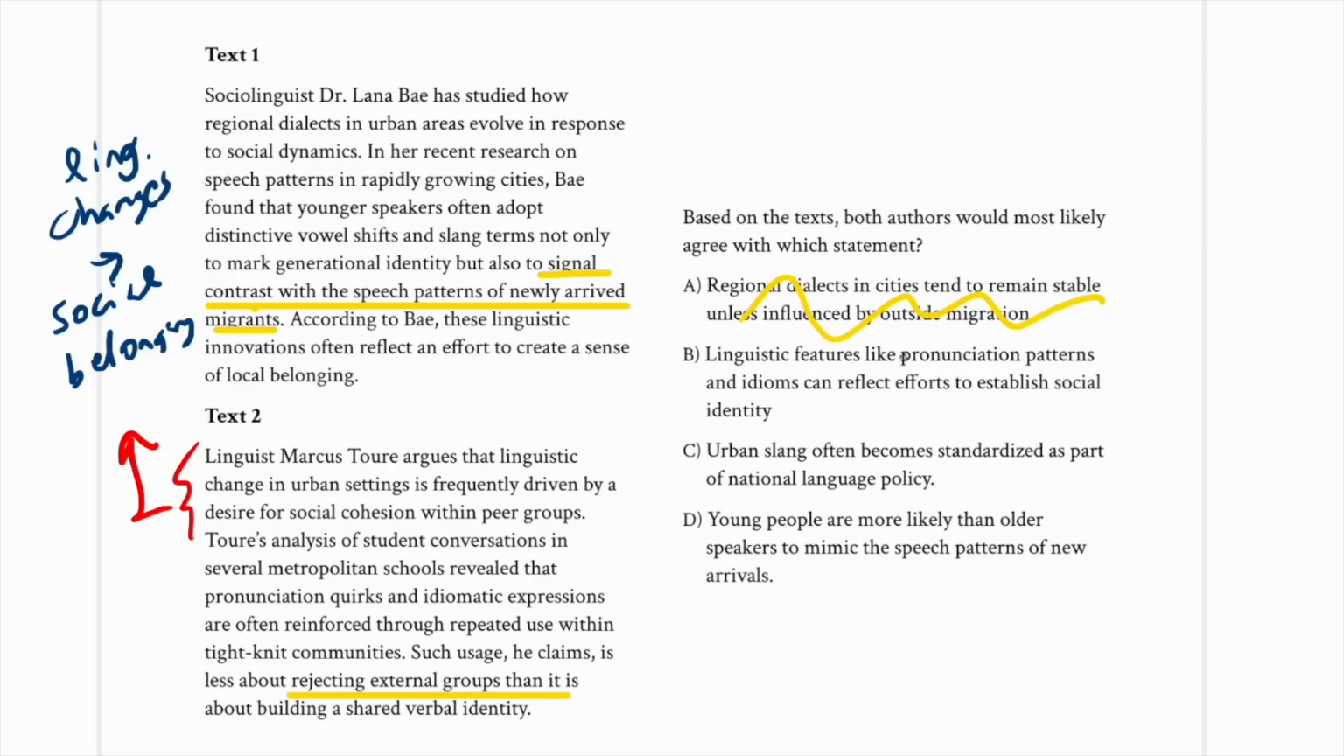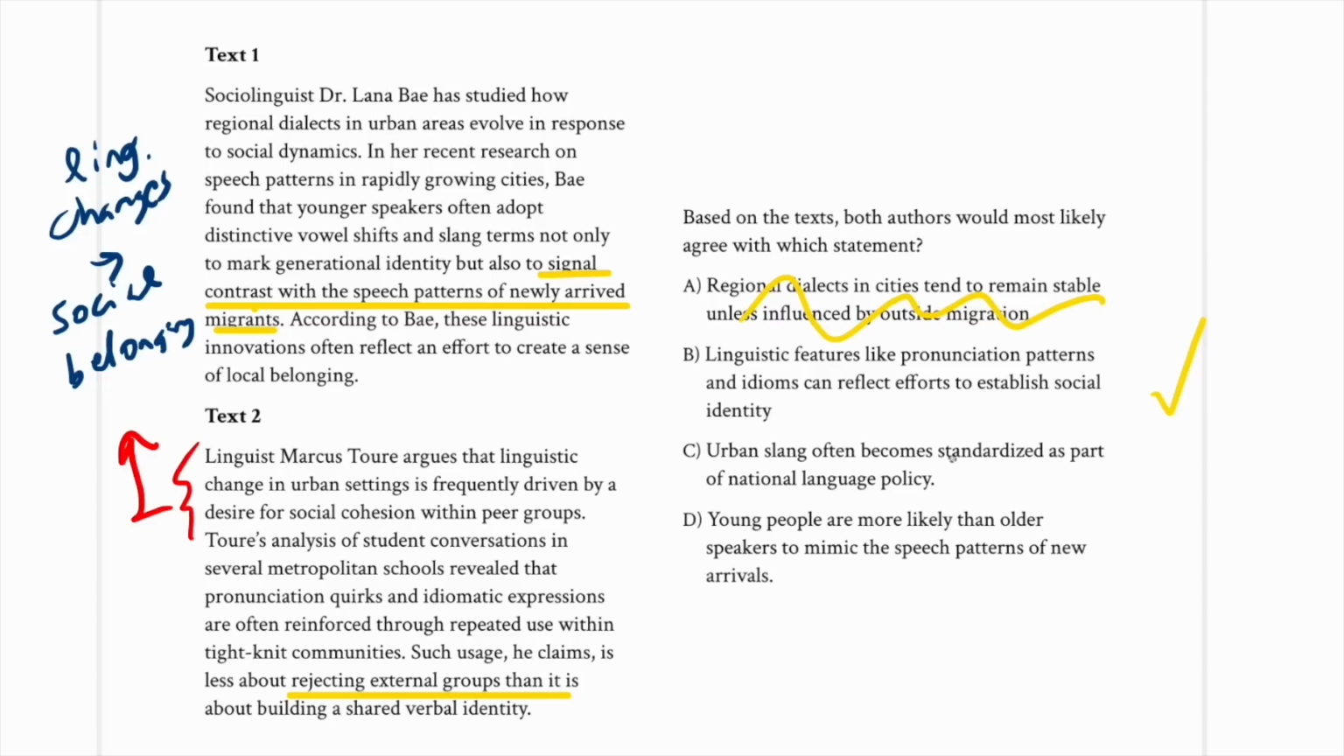B, linguistic features like pronunciation patterns and idioms can reflect efforts to establish social identity. That works because social identity is another way of saying verbal identity, local belonging, social belonging. It works. It focuses on the things that they agree on, or the main point that they agree on, and doesn't get into the stuff that they would disagree on.